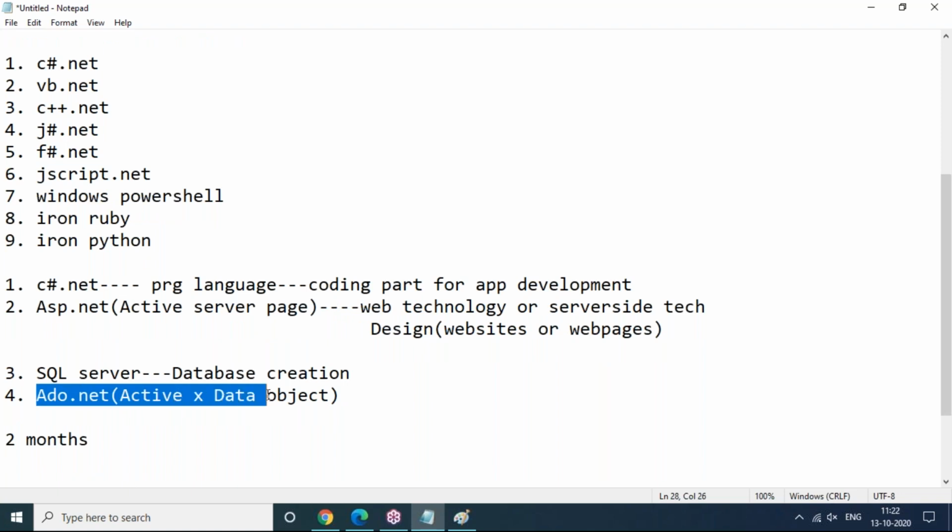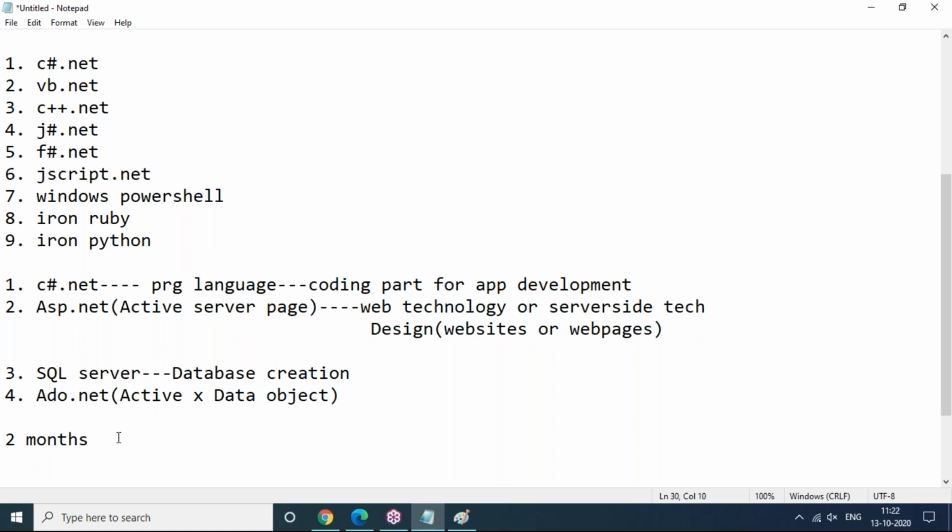And ADO.NET will come in the middle of C# and ASP, no problem. It is not a separate thing. It's a part of C# and ASP.NET. It is just for communicating from ASP.NET web pages, from C#.NET, to the SQL Server database. For communication purposes, we use this tool, ADO.NET. It's a part of this syllabus only.